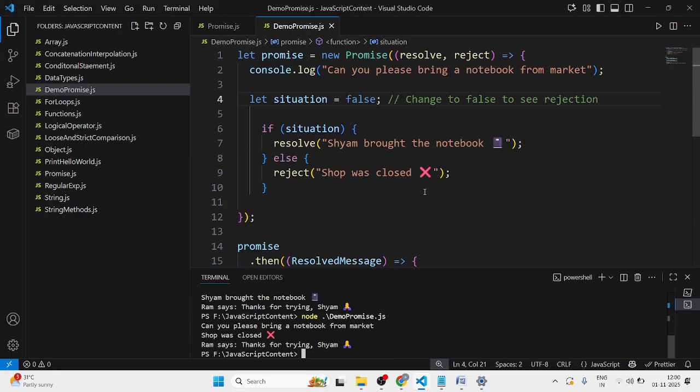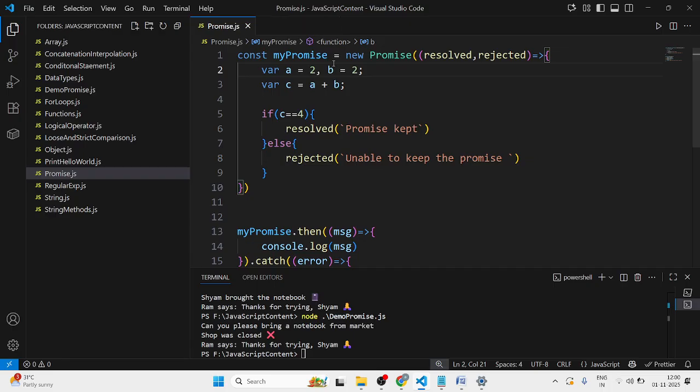Okay, so this is a real life example that I've explained. Now we'll explain it in a program. Here, same, I'm creating a promise. This is my constant, my promise. I've created a promise with variables a equal to 2, b equal to 2, and c equal to a plus b. So now if c equals 4 then the promise is kept, else it is unable to keep the promise.